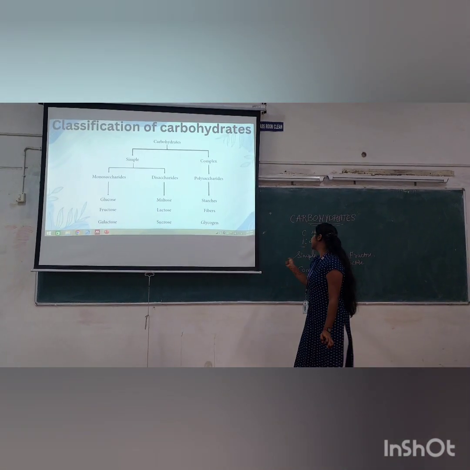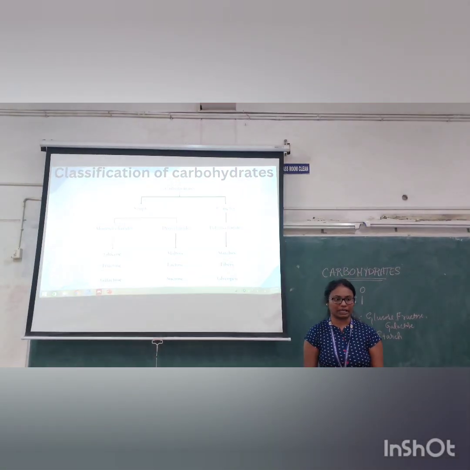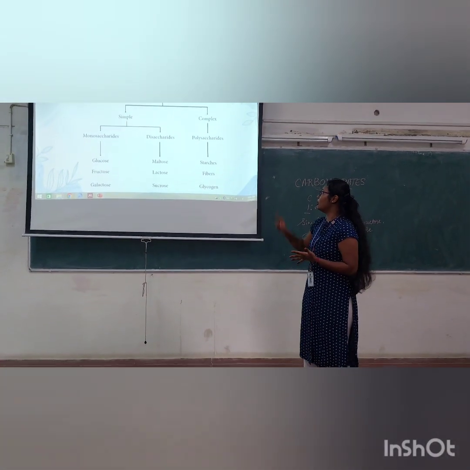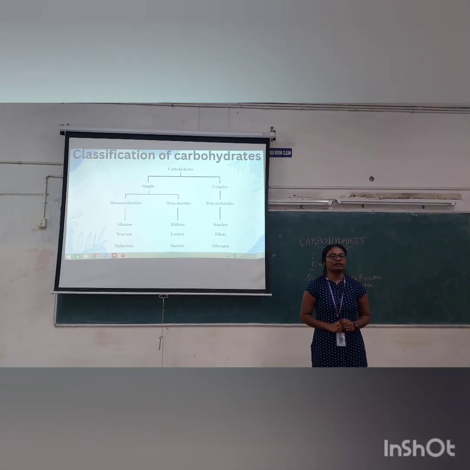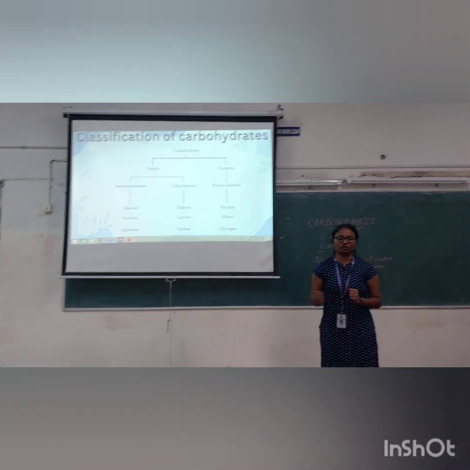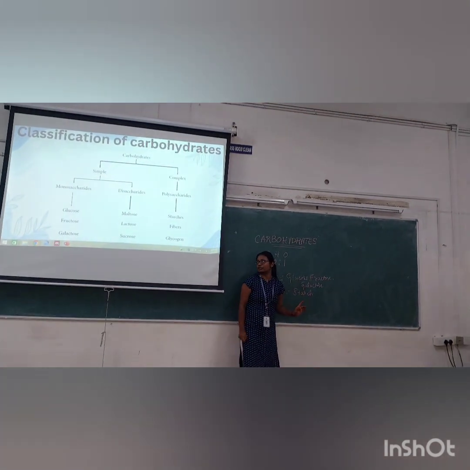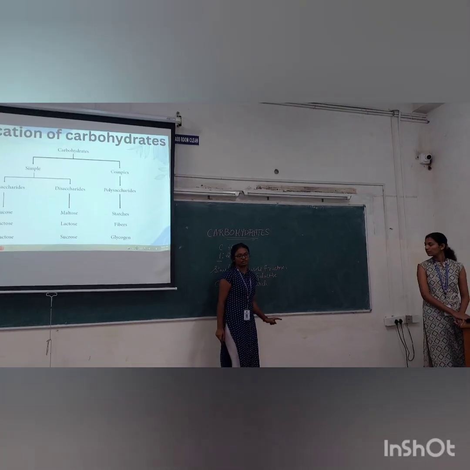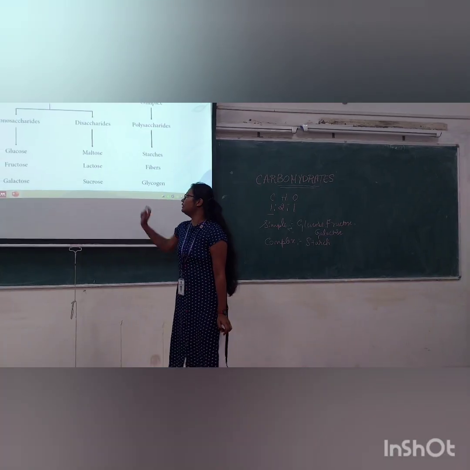Classification of carbohydrates. Simple carbohydrates, complex carbohydrates. In the simple carbohydrates, we can see two types, that is monosaccharides and disaccharides, along with oligosaccharides. Next, complex carbohydrates, you can see polysaccharides. Poly, the name itself says many. Many means a large amount of monosaccharides combined together to form polysaccharides. In the monosaccharides, we can see glucose, fructose, galactose. Disaccharides mean a combination of two monosaccharides. For example, maltose, lactose and sucrose.